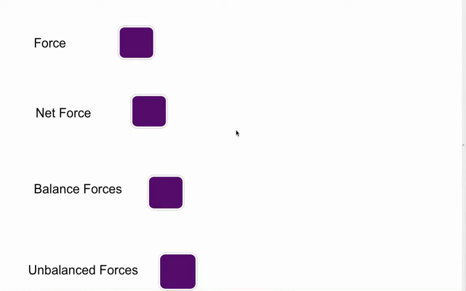Okay, let's take a look at the nature of force. When we talk about forces, a force is a push or pull, and that's basically all it is. It's a push or pull. So if I push an object in this direction, then we can say that I'm exerting a force on it. Or if I pull an object, I'm exerting a force on it. Okay? A push or a pull. So again, by definition, force is simply a push or pull.